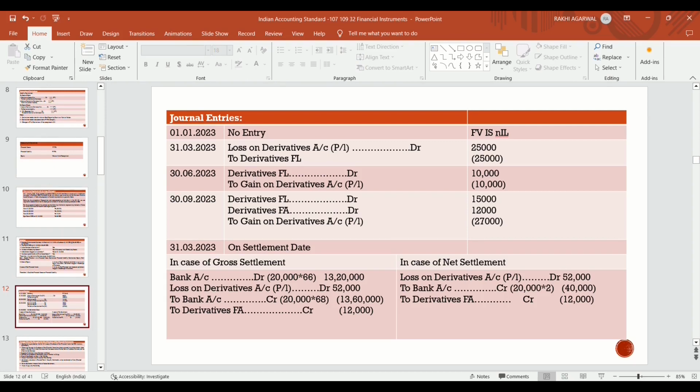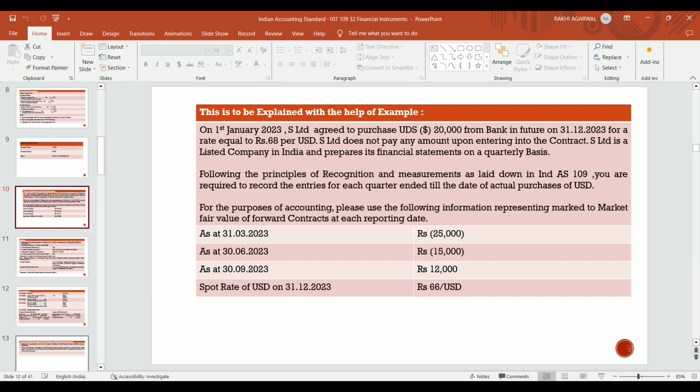तो 10,000 हो गया गेन ऑन डेरिवेटिव अकाउंट पीएल, वो गेन हो गया। Reversal of financial liability is also a gain. So now on 30th September 2023, there is a gain of 12,000. Actual gain दिखा रहा है 12,000. Mark to market gain on forward contract as per the fair value is rupees 12,000.